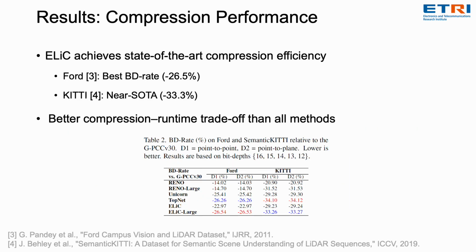Next, we evaluate compression efficiency. On the Ford dataset, ELiC largely achieves the best performance. On SemanticKITTI, it achieves compression comparable to the state-of-the-art. Overall, ELiC provides the best compression-runtime trade-off. This shows that ELiC achieves both efficiency and performance simultaneously.